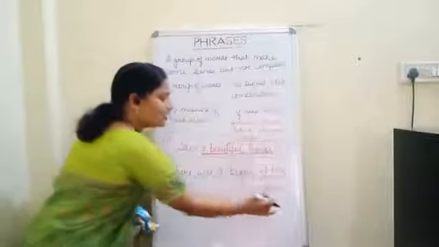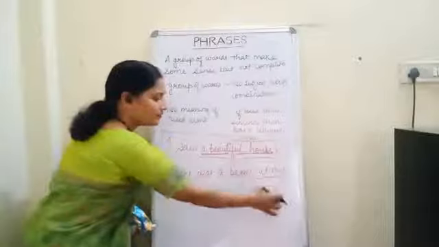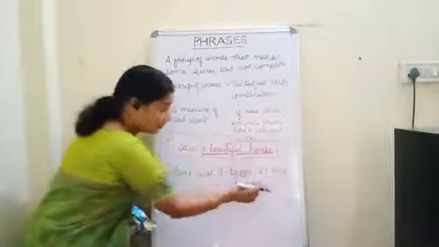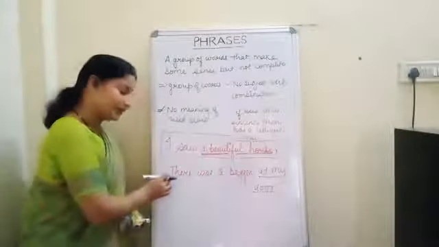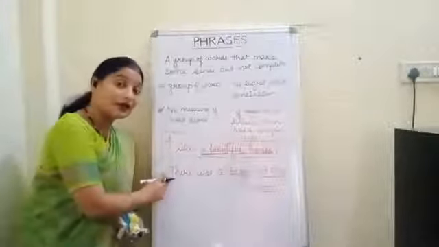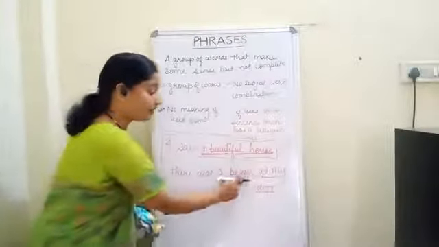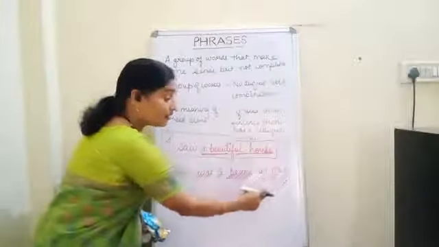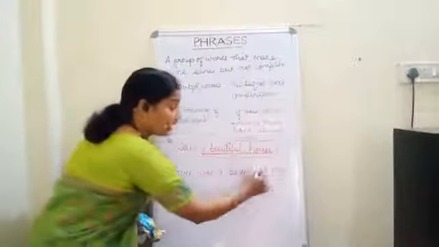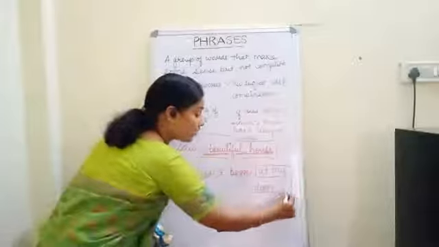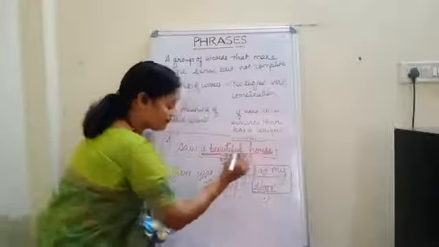It has no meaning if it is used alone. But if we use it in a sentence, then definitely it will make one complete sense, like I have used: there was a beggar at my door. Now at my door is called a phrase.